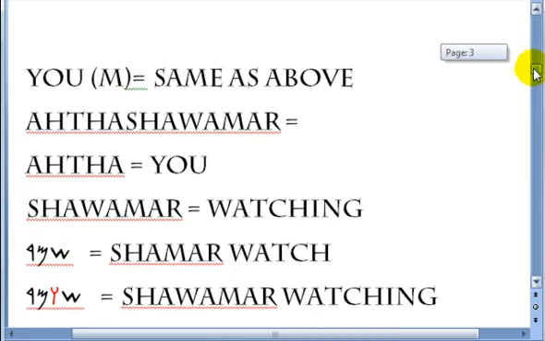All right, the third one is you, male. It's the same as above. In other words, when I say same as above, I mean you put the wa between the first and the second Hebrew letters, or characters. So this is how you would say you are watching. It says Atha shawamar. That would be you watching. Atha is you, shawamar is watching.